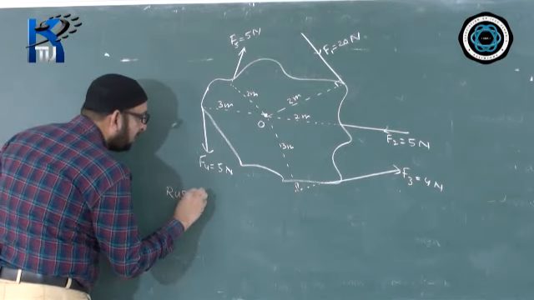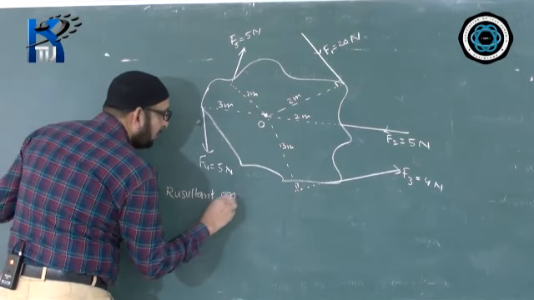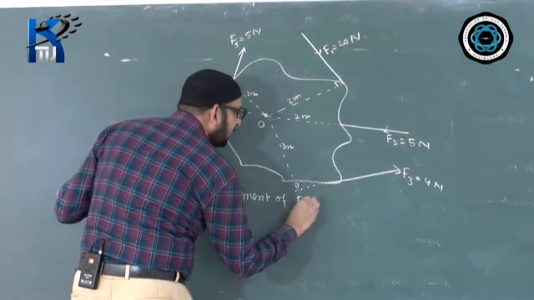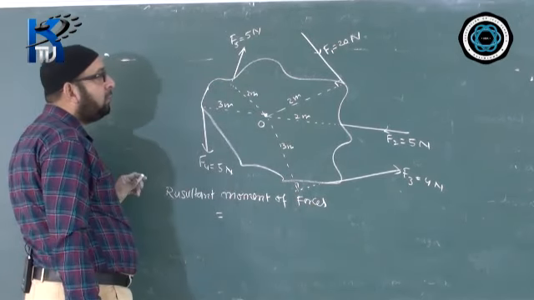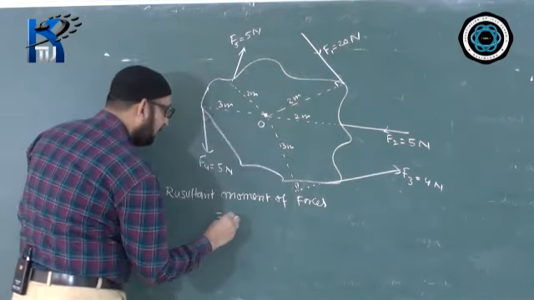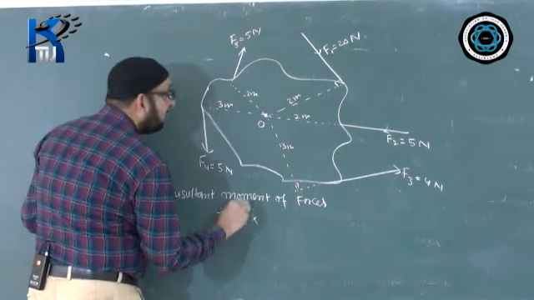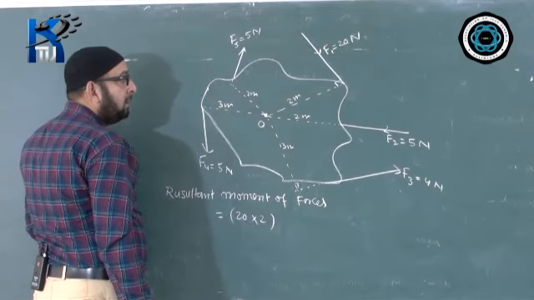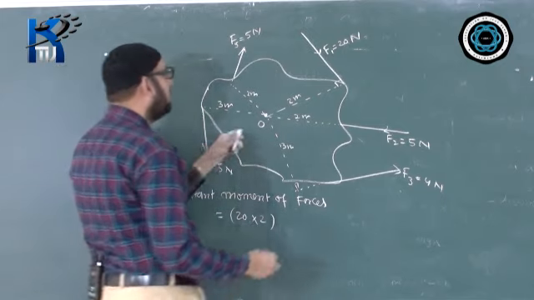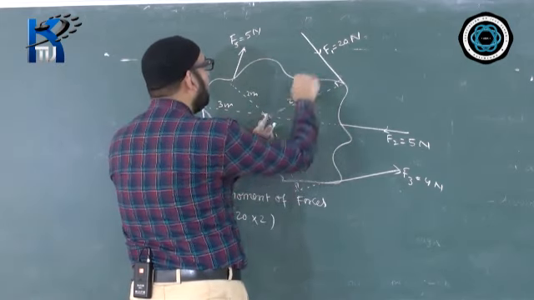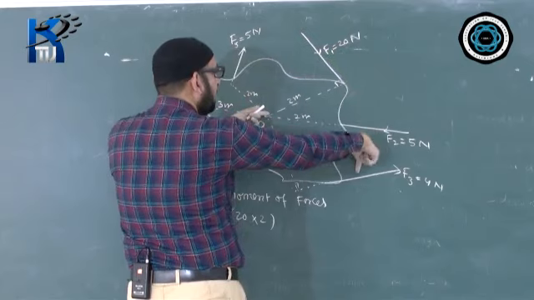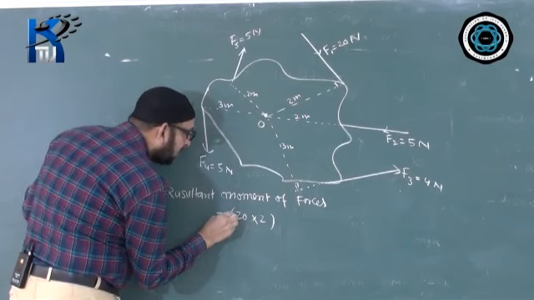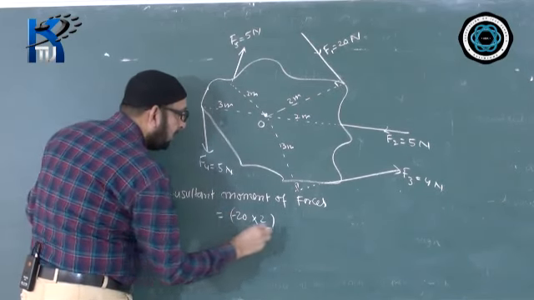So first we write the resultant moment of forces, because there are many forces, equal to, we'll do it one by one. First force I'll take F1, that is 20, multiplied by the perpendicular distance, 2 meter. And what sign should we give to it? You can think this way: suppose this is tied over here and you are pushing it this way, so it will go in this direction, that means clockwise. Clockwise sign is negative, so you can put a minus sign here within the bracket.